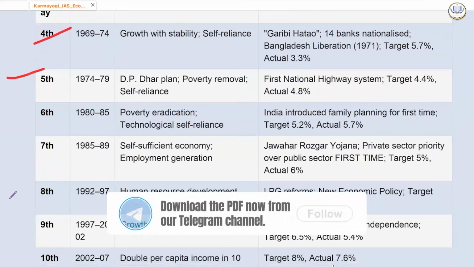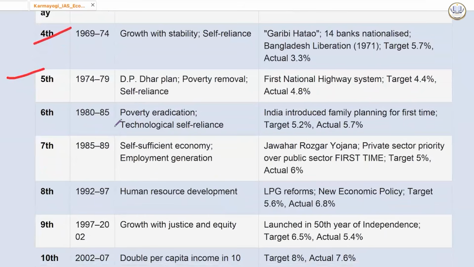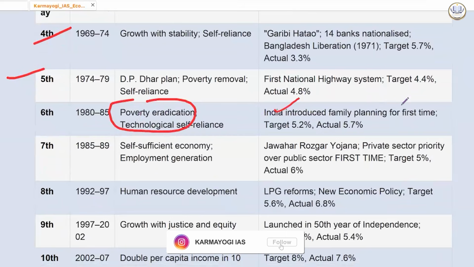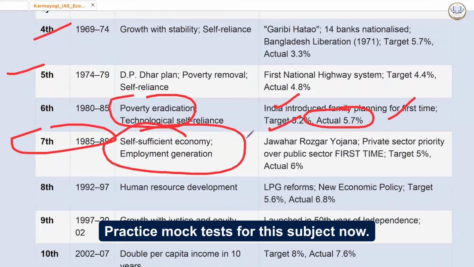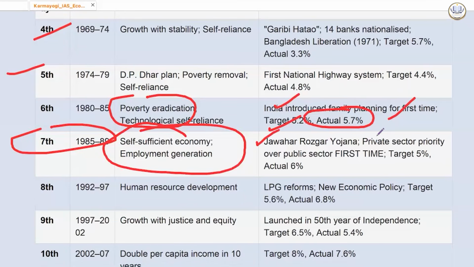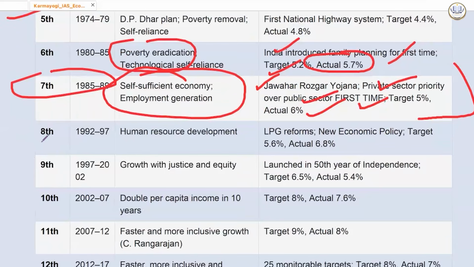Sixth five-year plan, 1980 to 1985, poverty eradication, technological self-reliance. India introduced family planning for the first time, target was 5.2%, actual was more than that, 5.7%. Then the time of Rajiv Gandhi: self-sufficient economy, employment generation. Schemes like Jawahar Rozgar Yojana came, private sector priority over public sector. First time target 5%, actual was 6%.